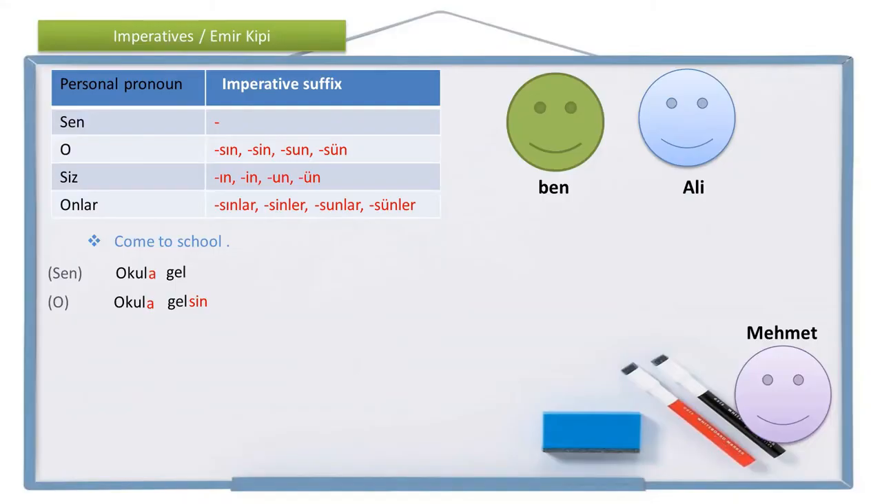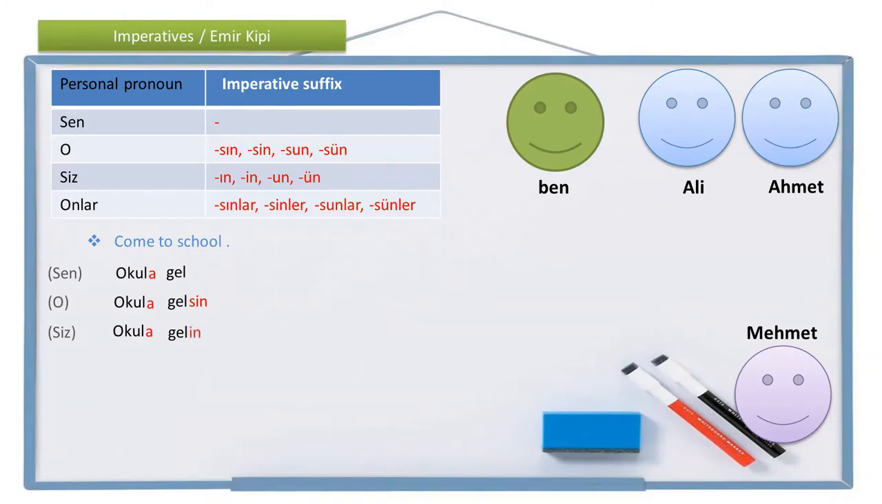If I am talking to more than one person directly, let's say I'm directly talking to Ali and Ahmed. They are in front of me and I want them to come to school. And I'm saying you two, come to school now. You all come to school now. How am I going to say it? Siz, you plural. To school, okula, come, gel with the imperative suffix gelin.